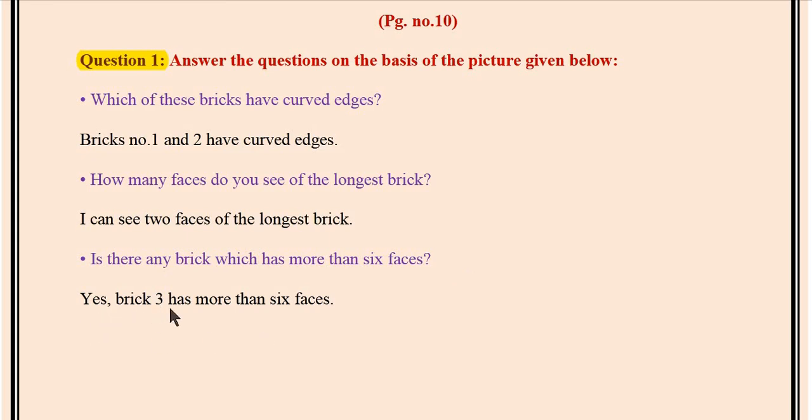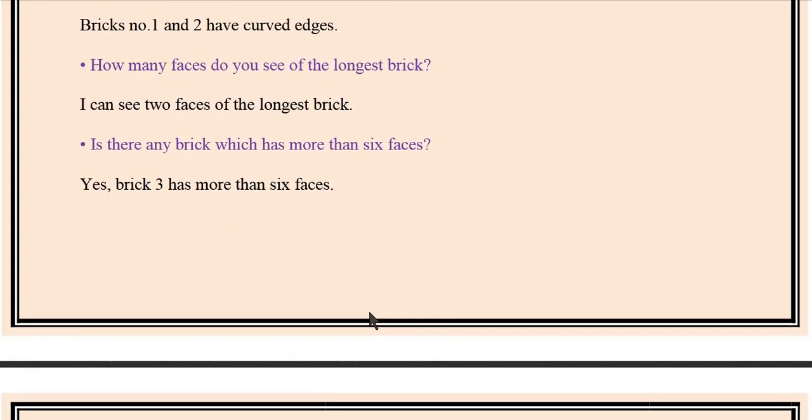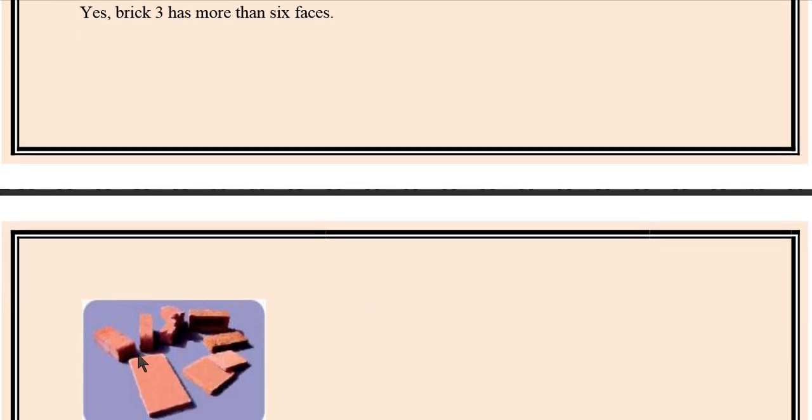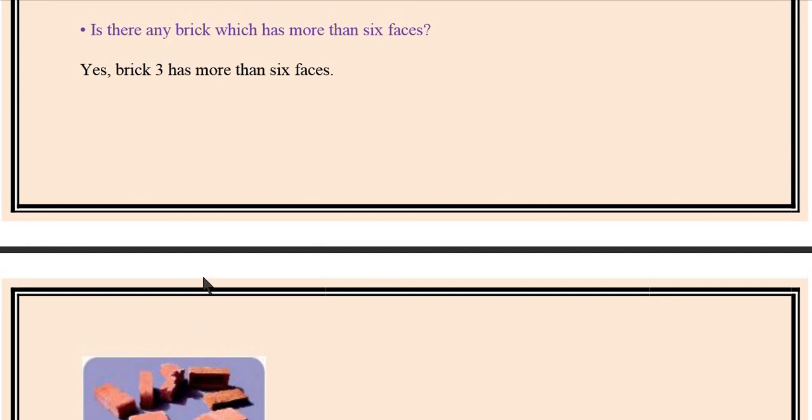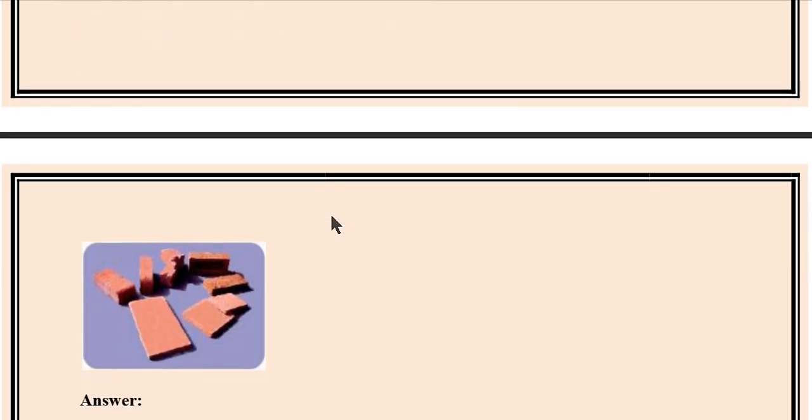Yes, brick number 3 has more than 6 faces, because in brick number 3 there are 1, 2 and 3 faces on the visible sides, and so there are more than 6 faces. 1, 2, 3, 4, 5, 6, 7 and 8. This way 8 bricks pictures are given, and from this picture we have to give these answers.